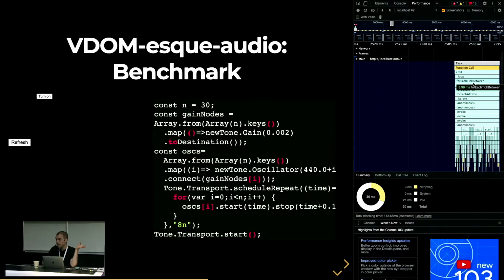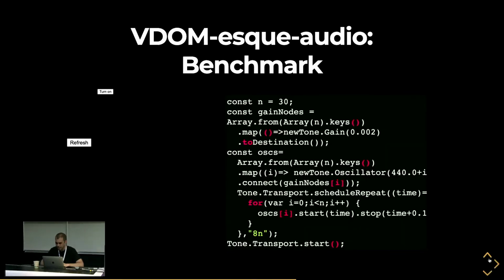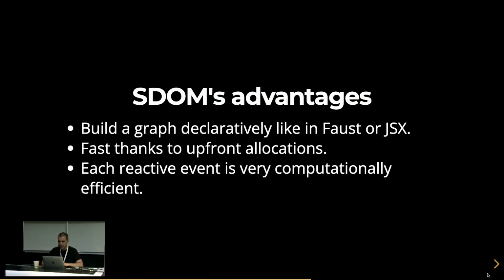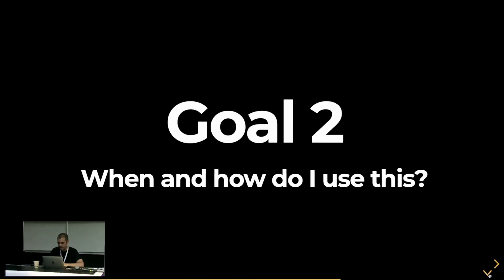So you have this VDOM approach in Tone.js that slows it down quite a lot for these types of things. Of course, even this is quite good performance, meaning that it occupied like 10% of the rendering loop, but the SDOM approach occupies 1. And when every millisecond, nanosecond counts, it can make or break your application. So that's that. So SDOM's advantages: build a graph declaratively, like in Fausto.jsx. It's fast thanks to upfront allocations, and each reactive component is very efficient.